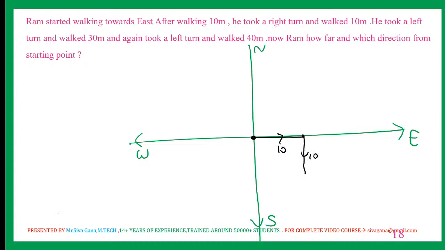And he took a left turn and walked 30. South facing left turn is this one, and how much? 30. And again took the left turn. Now east facing left turn is nothing but top, and walks how much? 40. Okay, 40. This is 10.